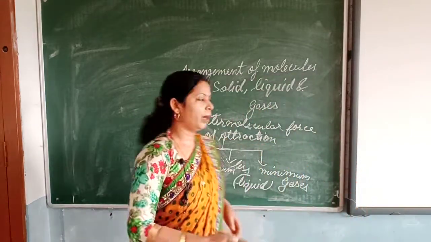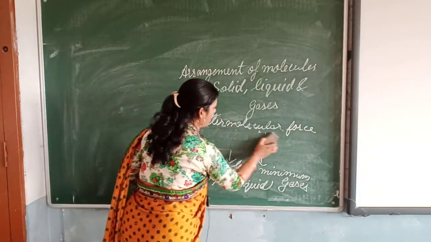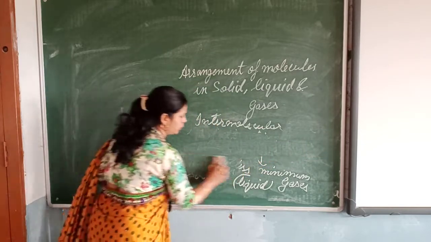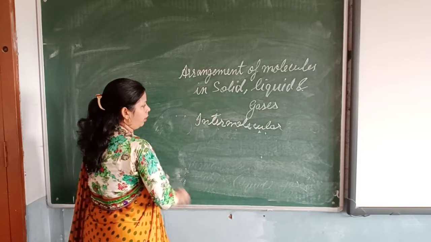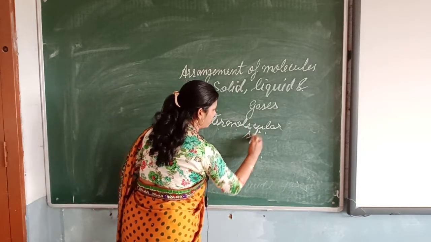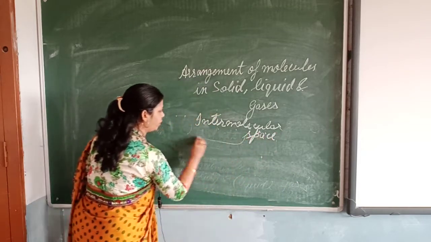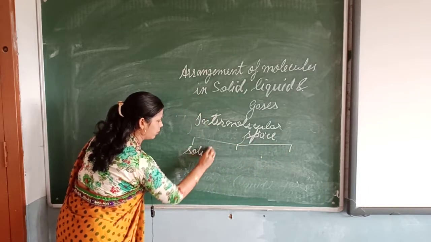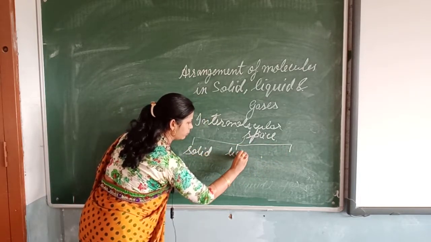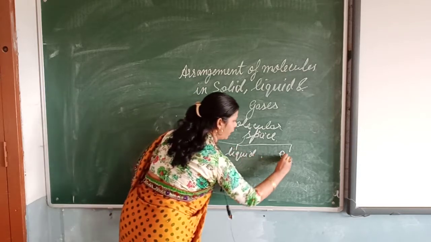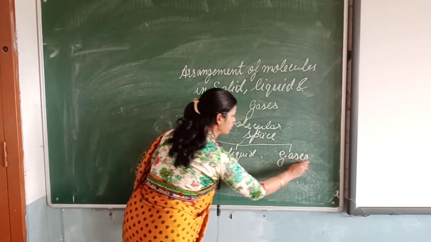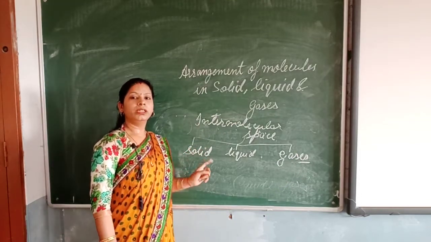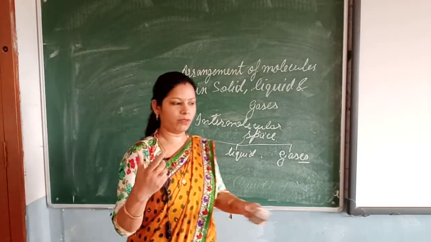When we talk about intermolecular space, it will be just the opposite of intermolecular force. If we talk about solid, liquid and gases, intermolecular space in case of solid will be least. Now you have to relate it.